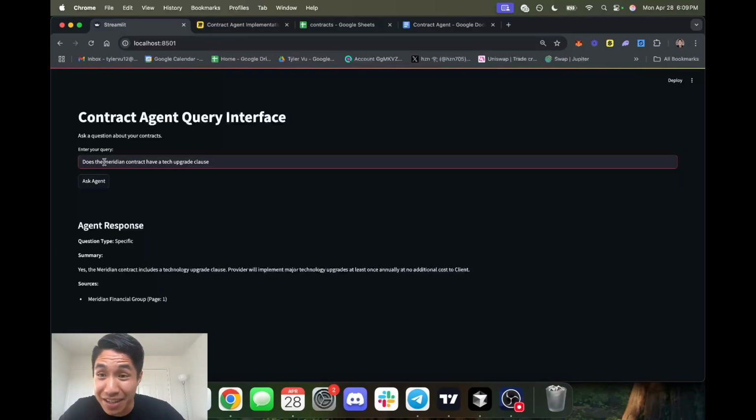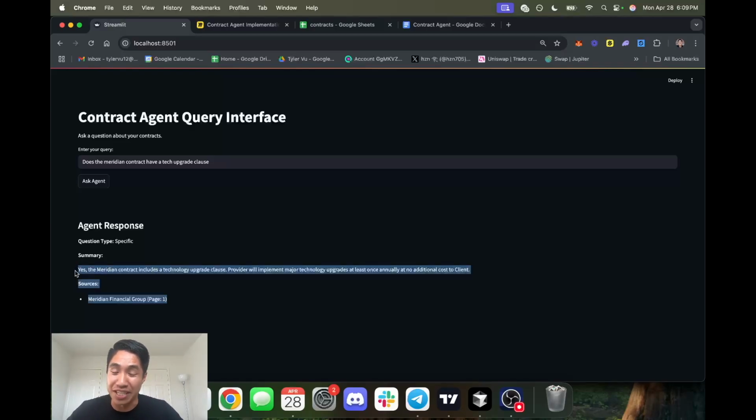Just to give some other examples of how this contract AI agent works, for example, I asked it about a specific contract here, right? Does the Meridian contract have a tech upgrade clause? Yes, the Meridian contract includes a technology upgrade clause. Provider will implement major technology upgrades at least once annually. And it knows, one, that it needs to find the actual contract for the Meridian financial company, which is the cool part. Two, it's able to pull the relevant text to answer the question, and also provides the exact page so that we can go reference it in the actual PDF for where the tech upgrade clause is.